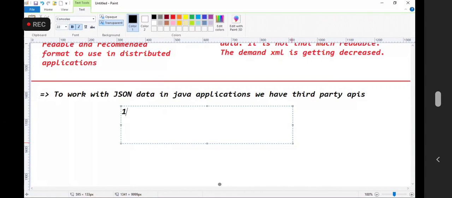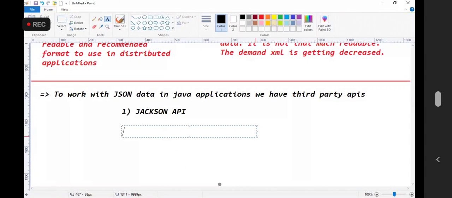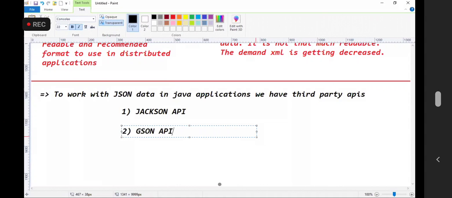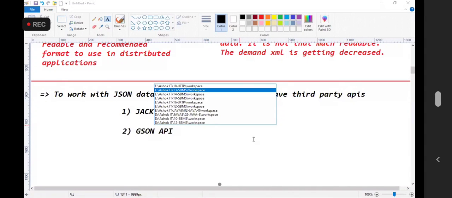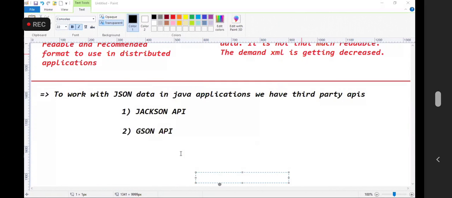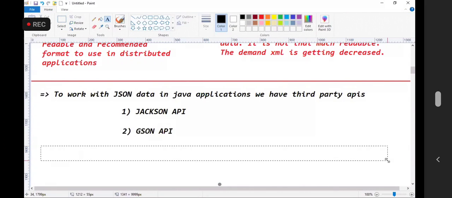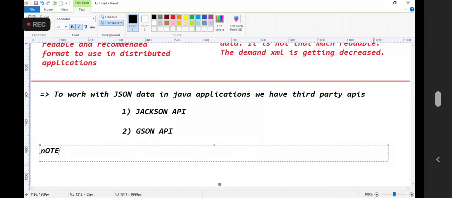There is nothing directly from Sun Microsystems. We have third-party APIs. One is the Jackson API, another one is the JSON API. Both are open source APIs. They are third party, but we can use them free of cost. No need to pay anything.